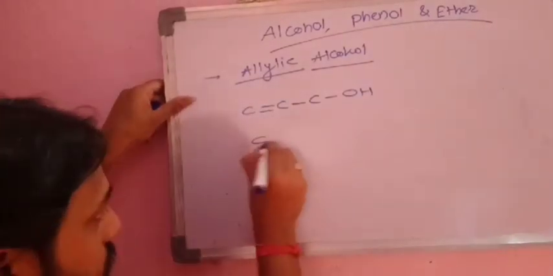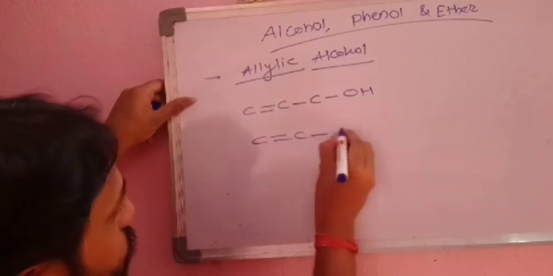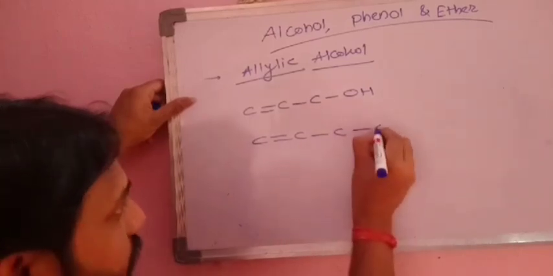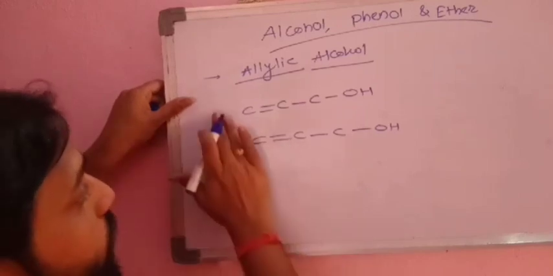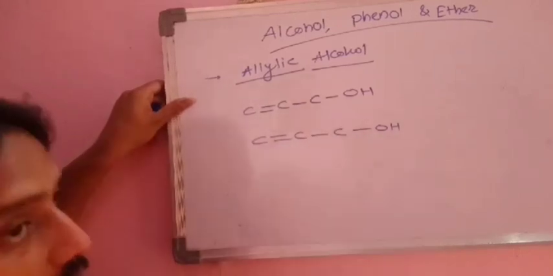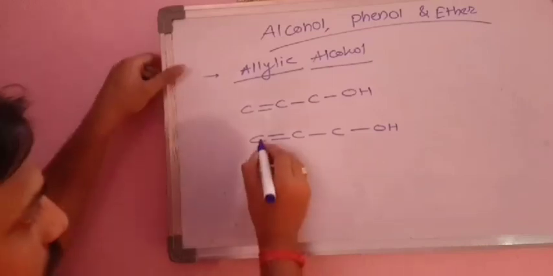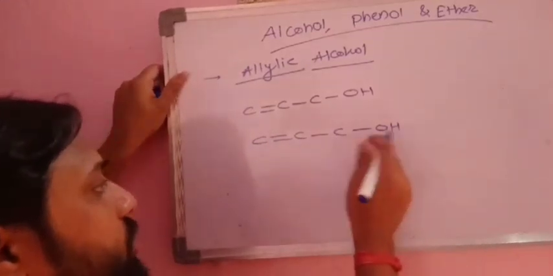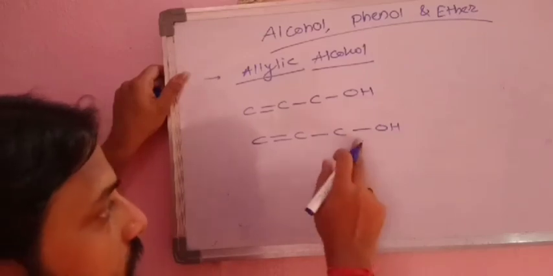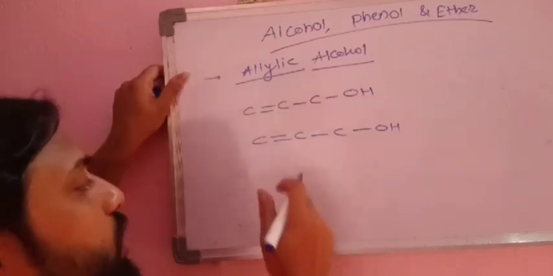What I have told, a double bonded carbon atom is there, to it one carbon atom is there, and to that the OH group is attached. Means we have to check to which carbon atom the OH group is attached. Double bond is there, to that one carbon is there, and OH is attached to that carbon. Means it is attached to that carbon which is neighbor to the double bond.